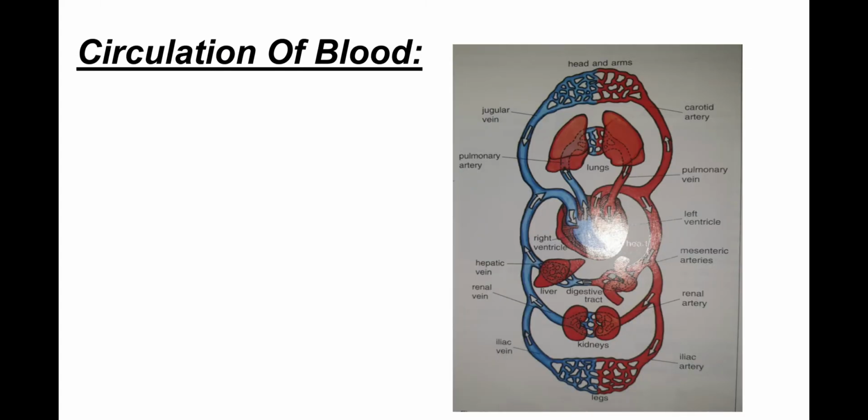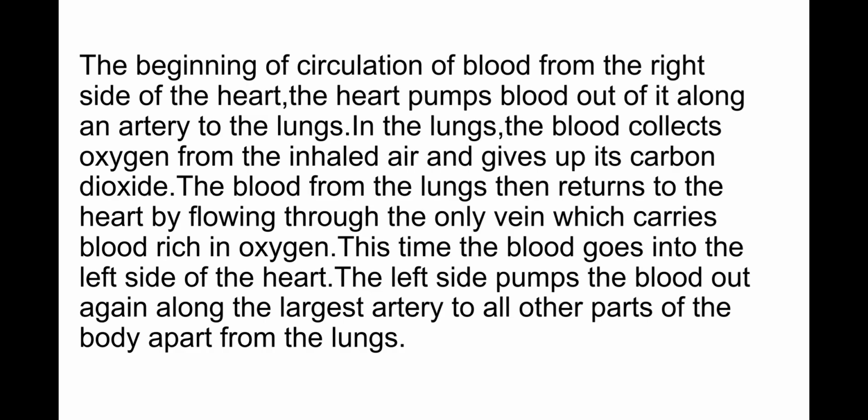Now the circulation of blood. The circulation of blood begins from the right side of the heart. The heart pumps blood out of it along an artery to the lungs. In the lungs, the blood collects oxygen from the inhaled air and gives up its carbon dioxide. The blood from the lungs then returns to the heart by flowing through the only vein which carries blood rich in oxygen. This time the blood goes into the left side of the heart.